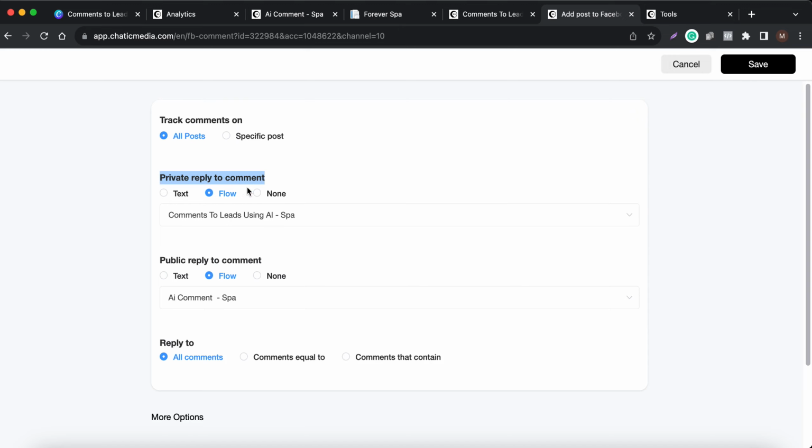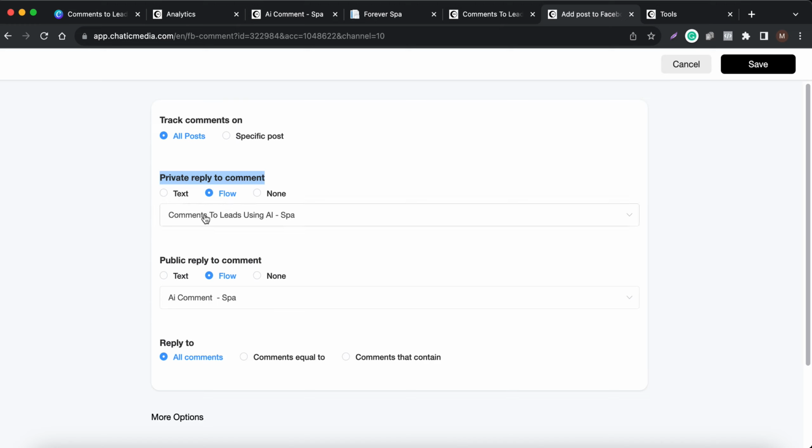So when a particular customer comments on your Instagram post or reel, what sort of message you want to send to them as a DM, that is called the private reply. And public reply means what sort of comment reply you want to add to that particular Instagram comment made by the customer. So both of these are chosen as flows over here.